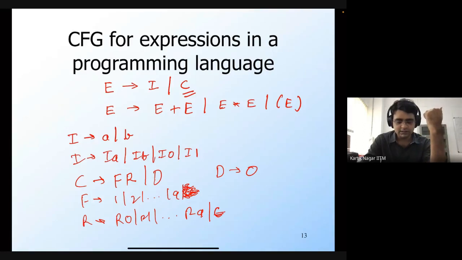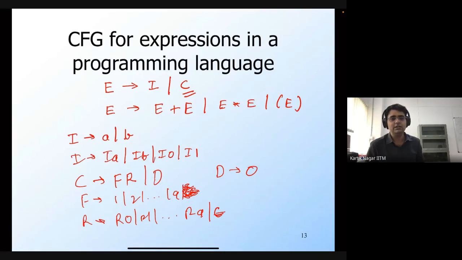In fact, this is the grammar that's shown in the slide, right? It's actually generating zero and every other positive integer. We use this non-terminal C to express the set of whole numbers, and it can either be zero or a non-zero value.